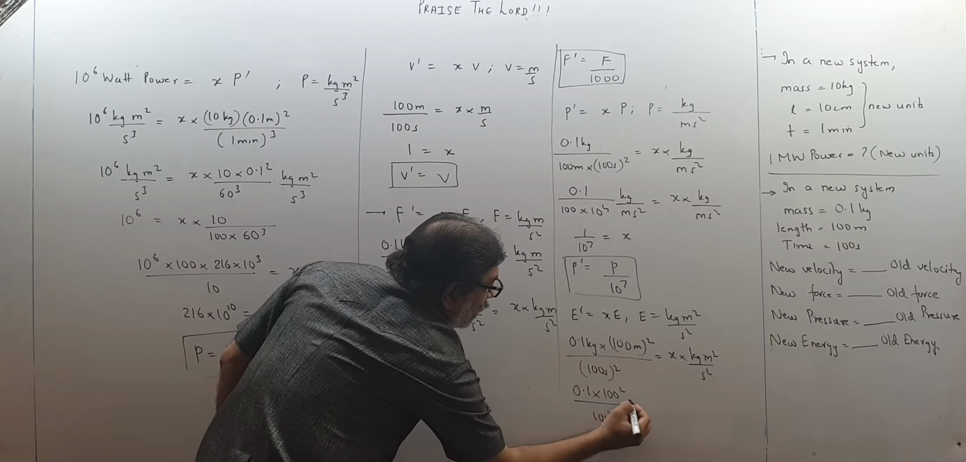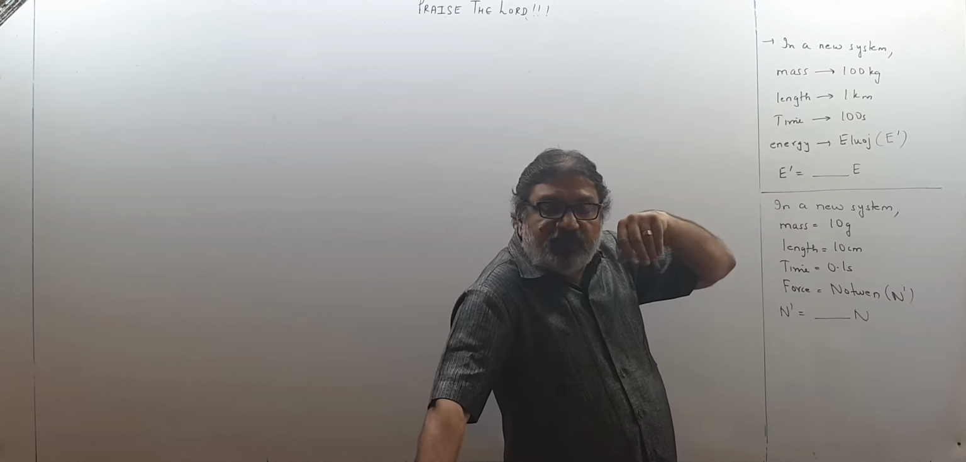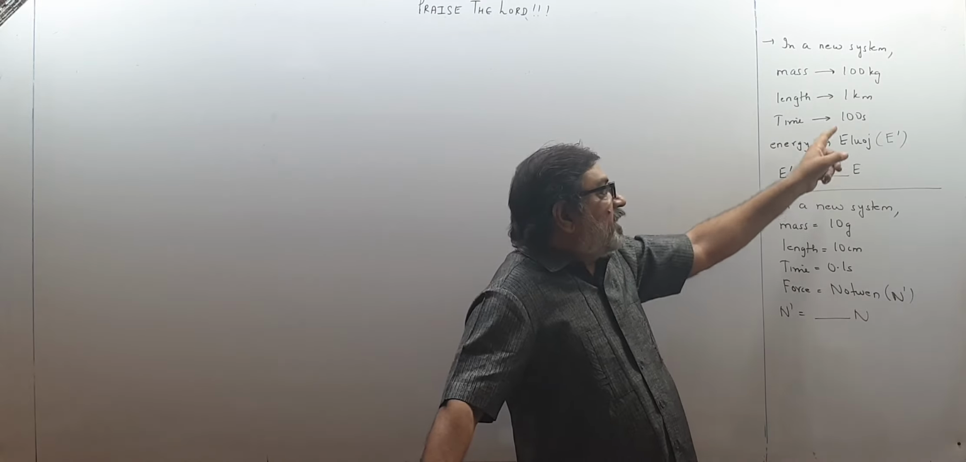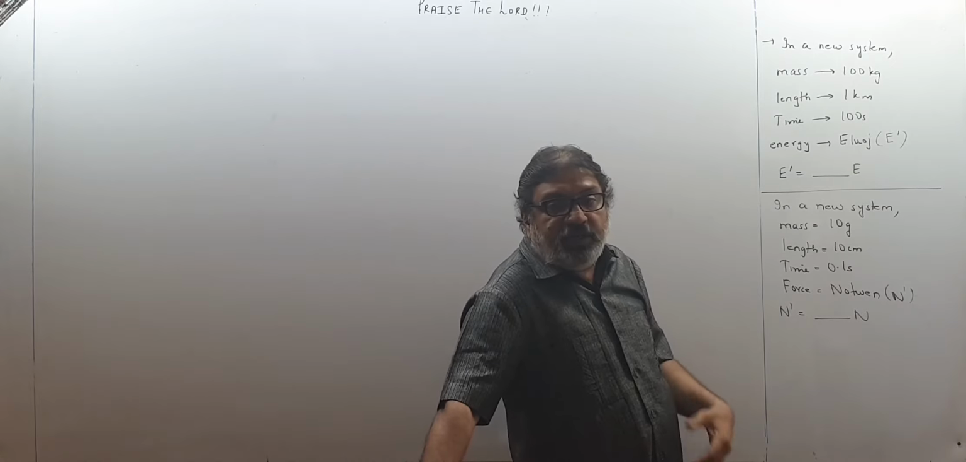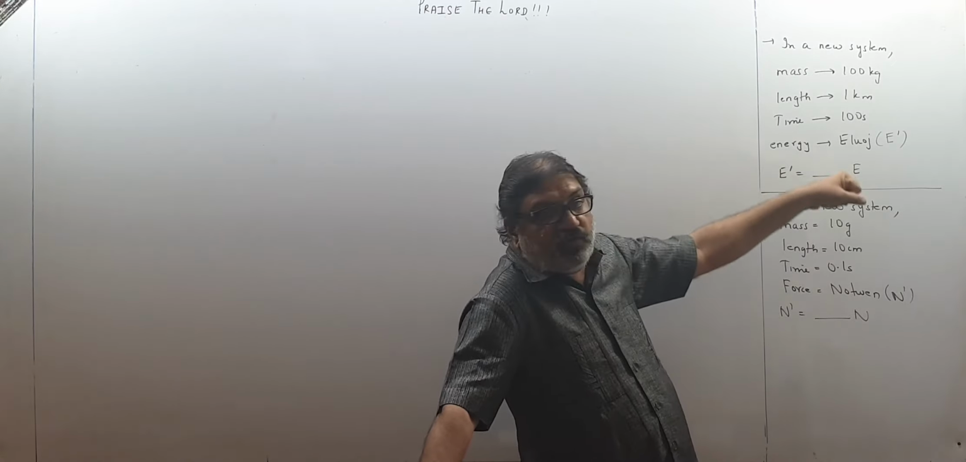See children, two more sums for practice. In a new system, the unit of mass instead of 1 kg is taken as 100 kilogram. Length instead of 1 meter is taken 1 kilometer. Time instead of 1 second is taken as 100 seconds. Energy is called eluge. We call it joule in our system. E, they are calling it eluge in the new system.